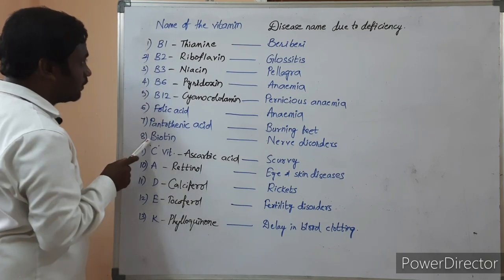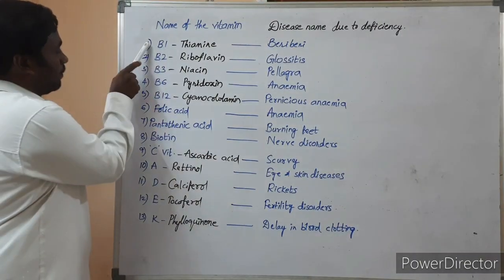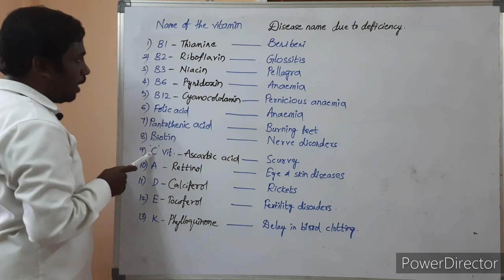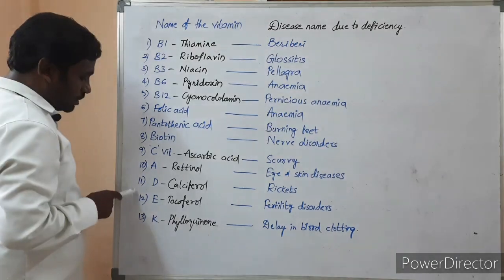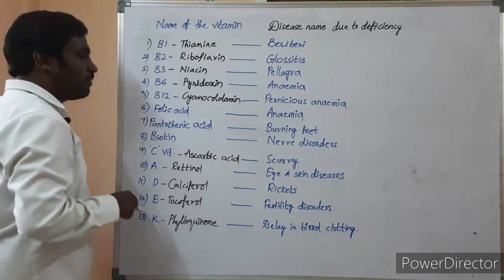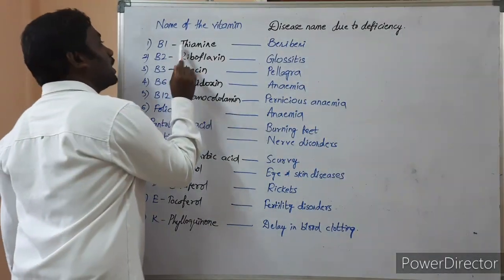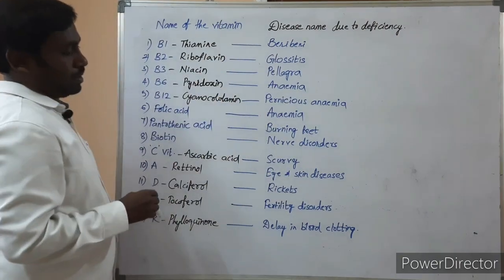Next, from B1 vitamin to the 8th vitamin, biotin, all vitamins are B complex vitamins. From the 1st to the 9th one, all vitamins are water soluble vitamins. The 10th, 11th, 12th and 13th, these four are fat soluble vitamins. Clear? B1 vitamin deficiency disease name, first letter is B. Right?